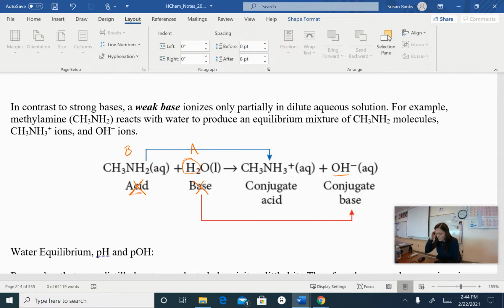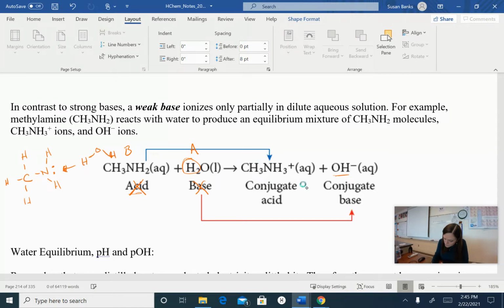Okay? So here we go. And it's really useful to draw the Lewis structure here to see what's going on, I think. We have a lone pair here. And that lone pair here is what attracts that H from the water.